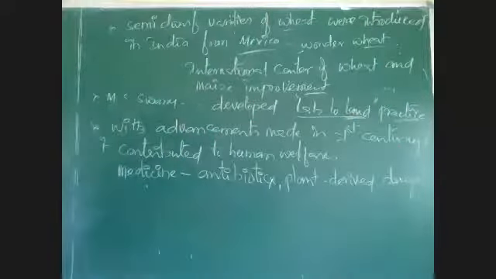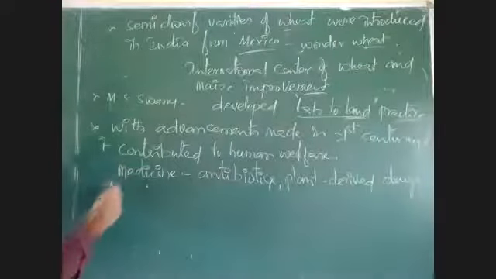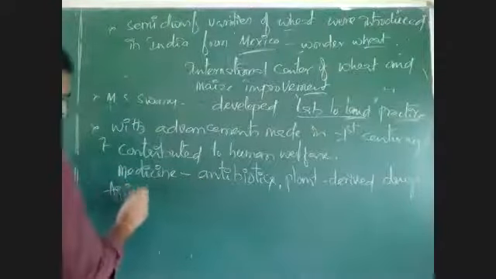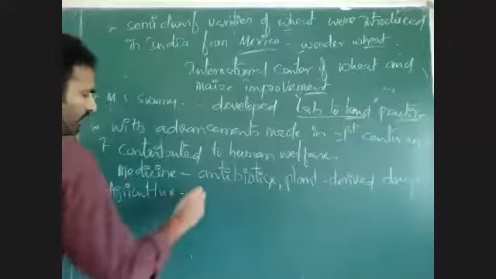Plant-derived drugs were developed in the 21st century with the help of plant breeding. Not only this, even in agriculture, we got some benefits. What are those?